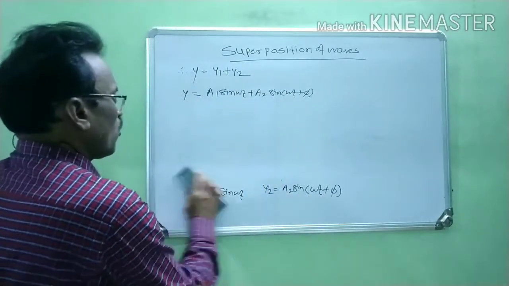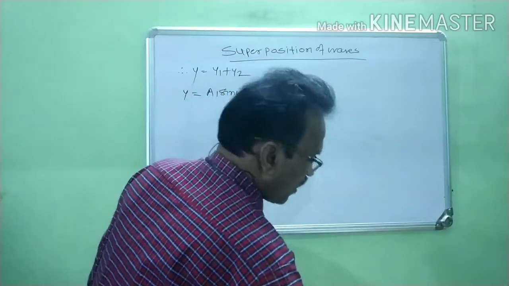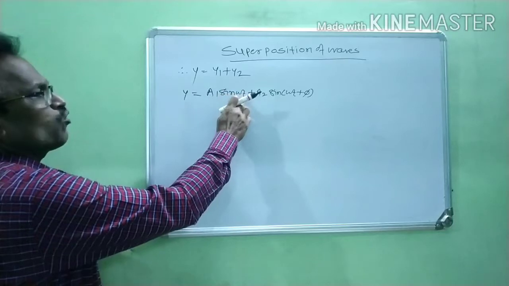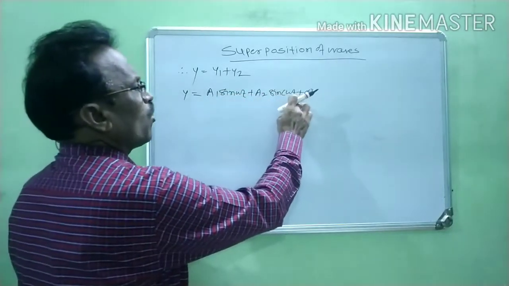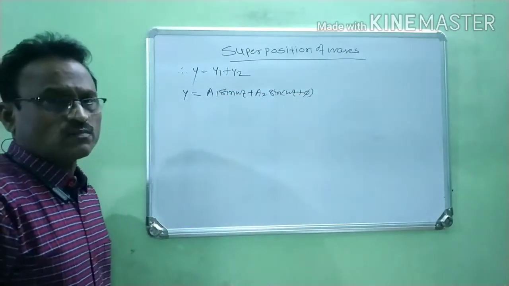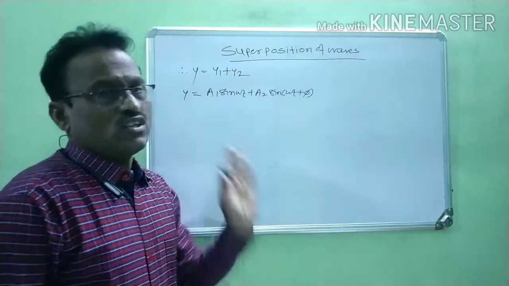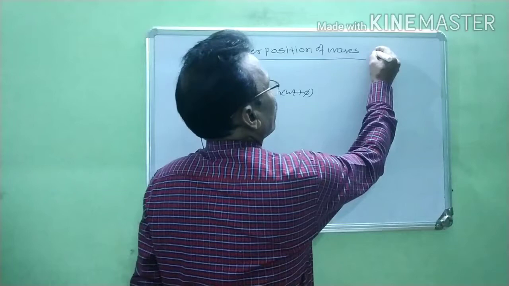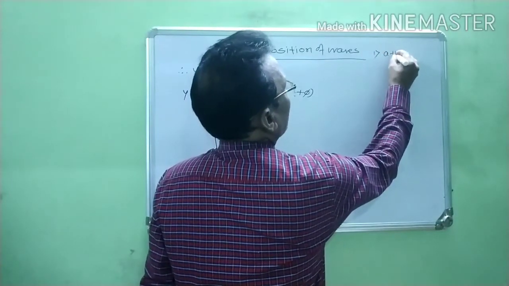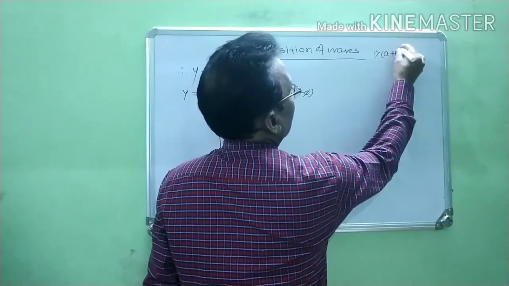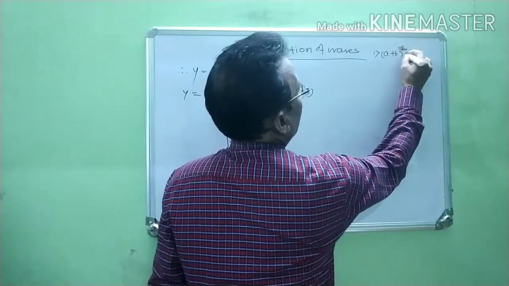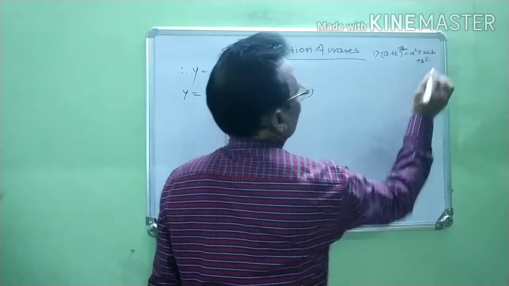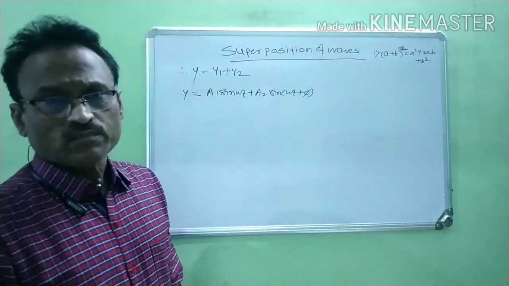In this way, we find the resultant displacement, and this resultant displacement y is equal to a1 sine omega t plus a2 sine (omega t plus phi). Now, when we are to solve this, we have to consider two types of identity. The first identity is for the square of this bracket: a square plus 2ab plus b square. We have to use this identity.